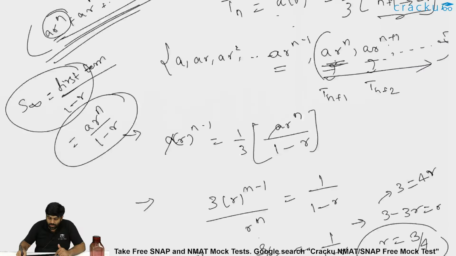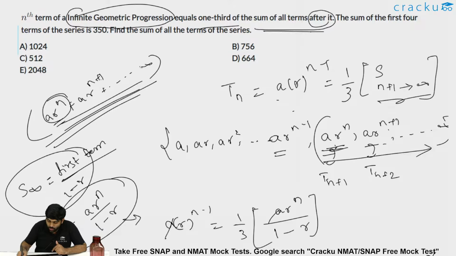This statement is given to figure out the value of r. Now, the sum of the first 4 terms of the series is 350.